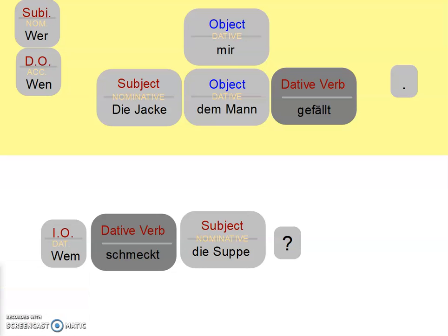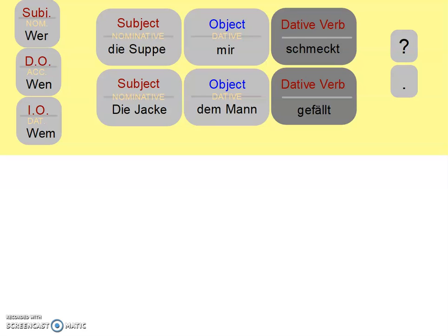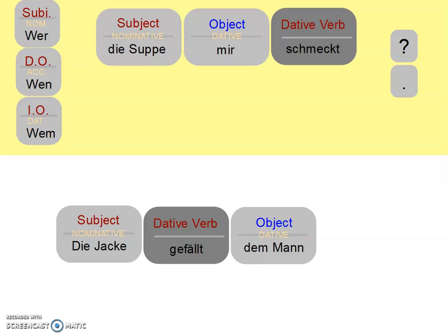All right, let's try another one with the other verb there. Gefallen means to be pleasing to. So if I want to write a sentence like, the jacket is pleasing to the man, which sounds kind of funny in English actually. Normally in English you'd say the man likes the jacket, but that would kind of mess up our thought process on when we're thinking of what our subject or our direct object is in the sentence. So let's think of it as the jacket is pleasing to the man, and let's come up with what that sentence is in German. So we get die Jacke gefällt dem Mann. The jacket is pleasing to the man.